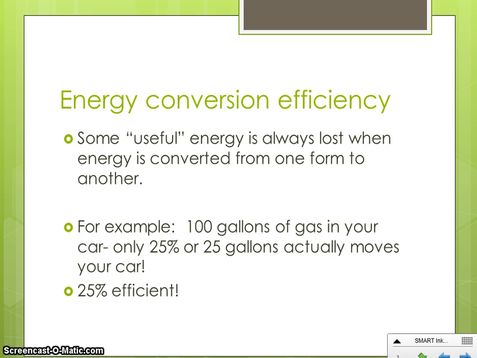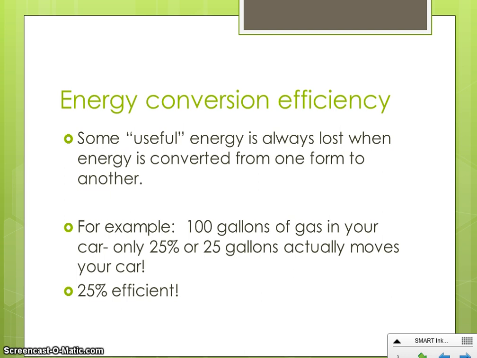Cars actually turn out to be pretty inefficient converters. For example, if you put 100 gallons of gasoline in your car, which would be a very big gas tank, but some vehicles have gas tanks this big, your car's only going to use about 25 of those gallons. Pretty sad, huh? Because they're so expensive. We would say then that your car is 25% efficient, meaning it's really only using 25% of the gasoline or the energy that you're putting into it. The other 75% gets lost.